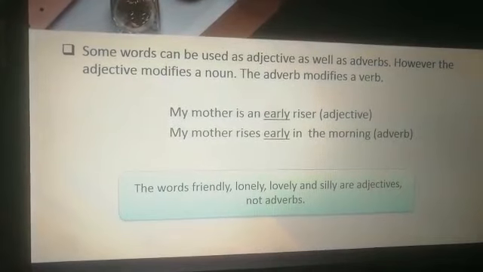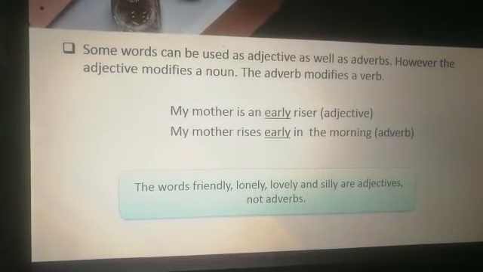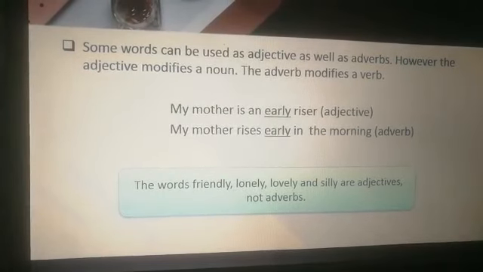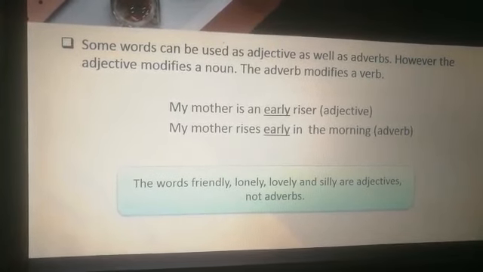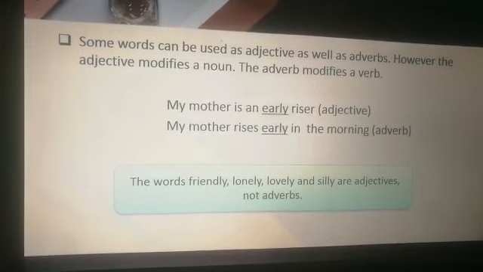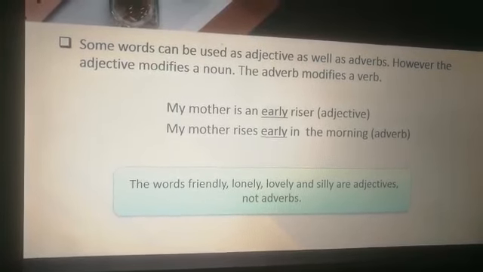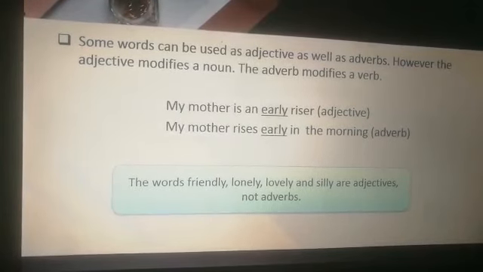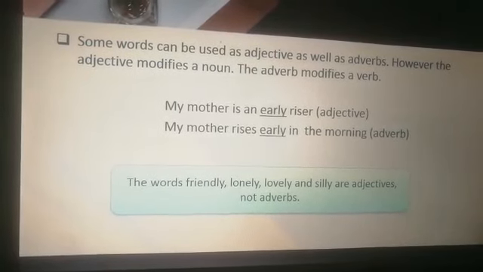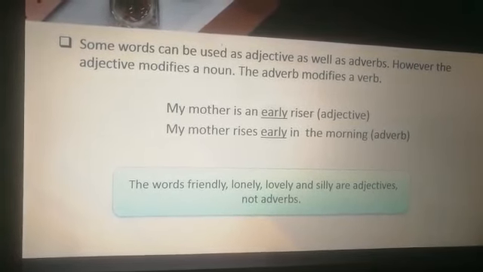So children, some words can be used as both adjective and adverb. How can you differentiate? The adjective will modify a noun and the adverb modifies a verb. As you can see in the example, my mother is an early riser. So it is an adjective.